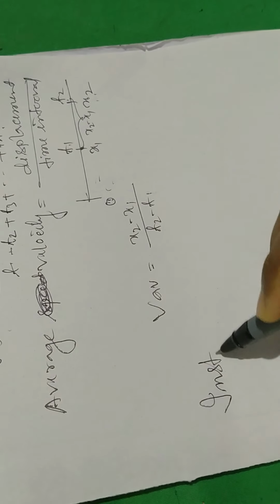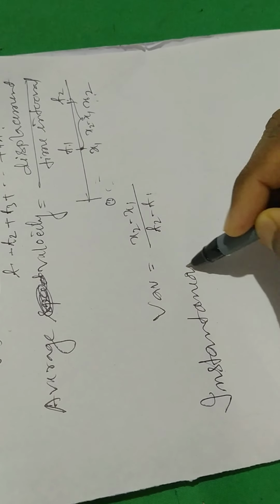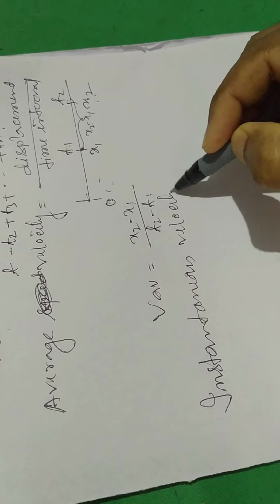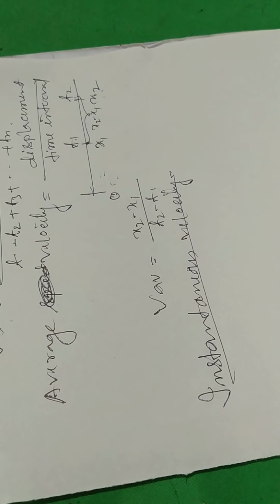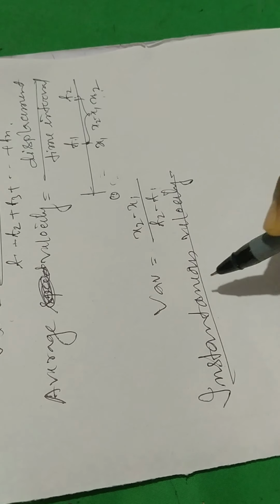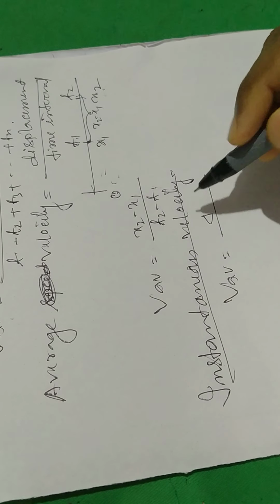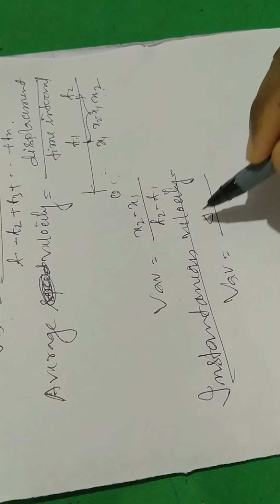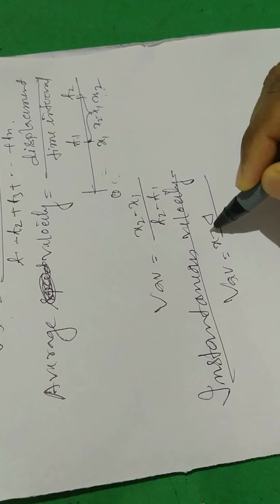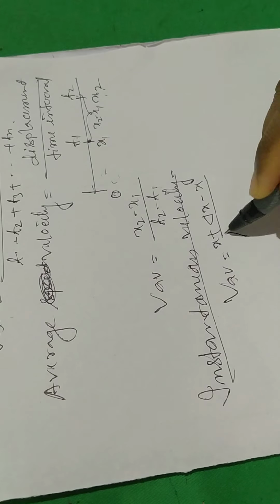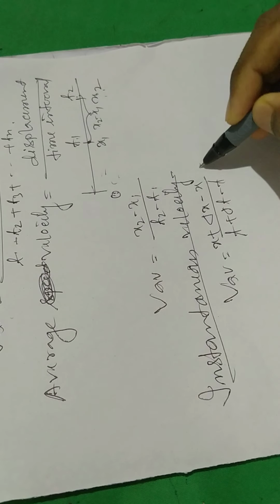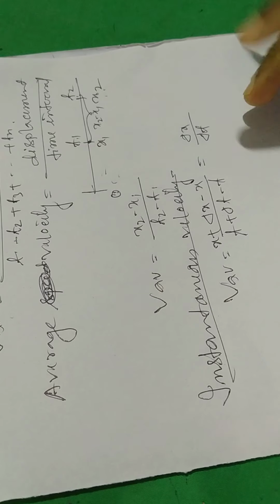Now instantaneous velocity. The velocity of an object at a particular instant of time or point on the path is called instantaneous velocity. If you take the average velocity, with a small change in displacement x plus del x minus x over t plus del t minus t, that is del x by del t.